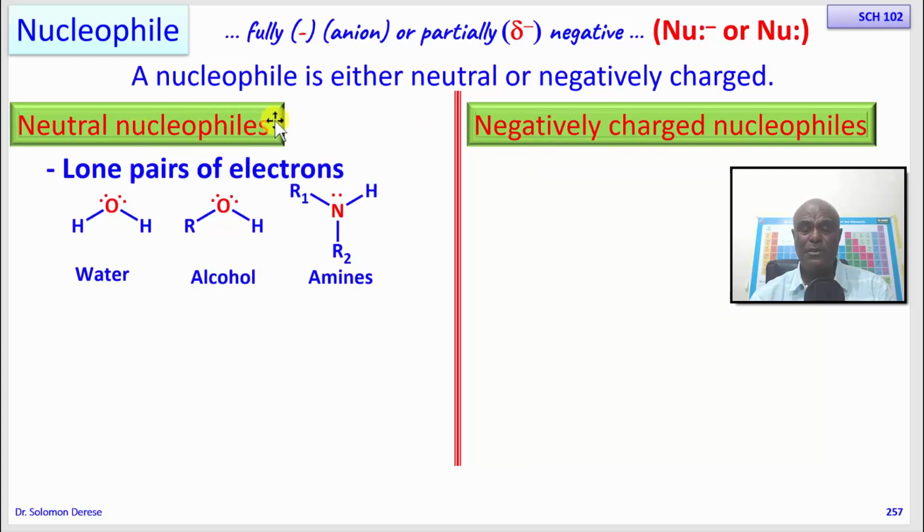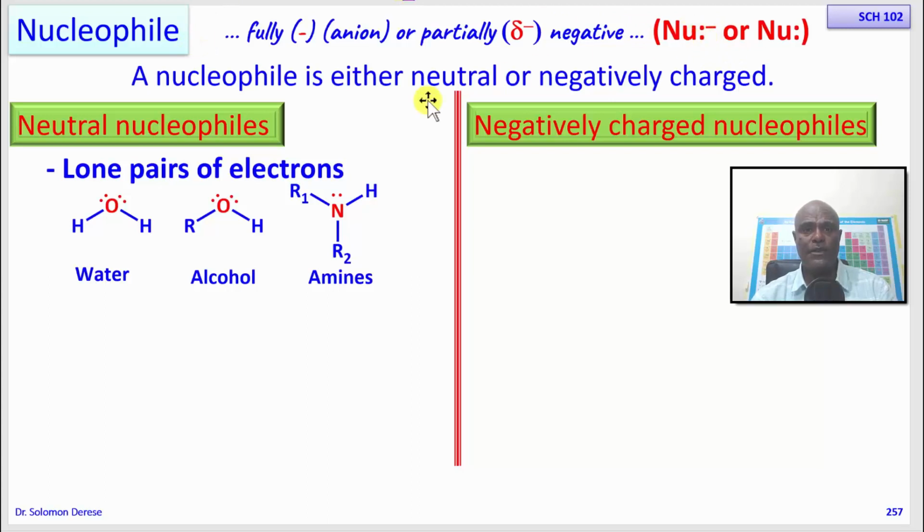The neutral nucleophiles are divided into two groups, starting with those that have a lone pair of electrons. We said a nucleophile is electron donating. For it to donate electrons, it must have electrons. So these electrons a nucleophile donates and forms a bond with an electrophile are usually in the form of a lone pair of electrons.